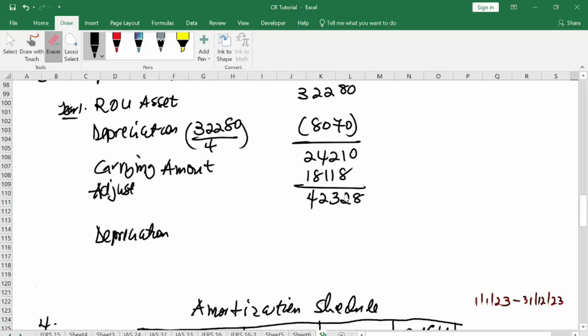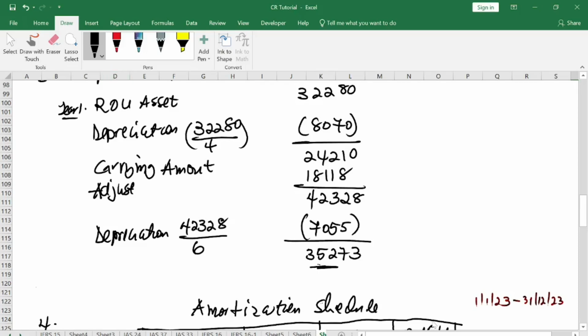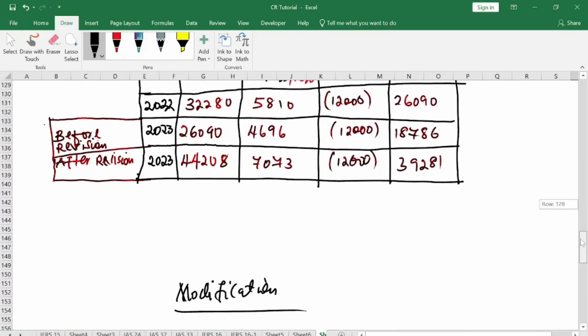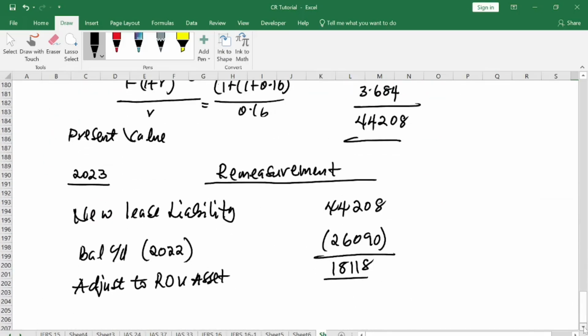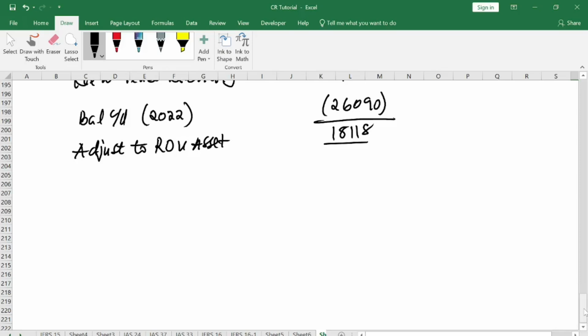Then I can now calculate my new depreciation, which is 42328, all divided by 6 years. Now our useful life has changed. That gives you 7054. Let me say 7055, approximated. All right, 42328 minus 7055 is 35273. So this is year 2, which is 2023. Okay, so that is it. Our depreciation, we've also calculated all these things. All right, so we are done with the initial and then subsequent.